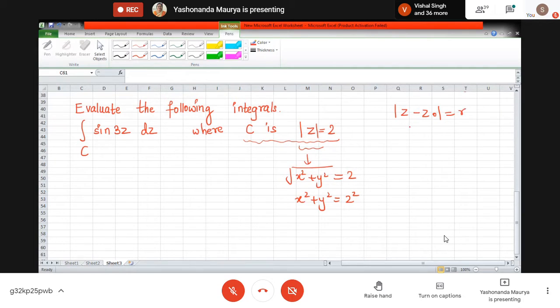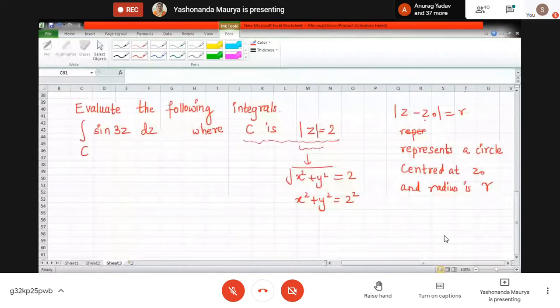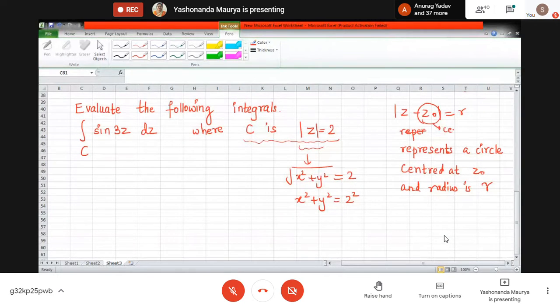equal to r, then this expression represents a circle centered at z0 and radius is r. Okay, so this point is the center and this one is the radius.